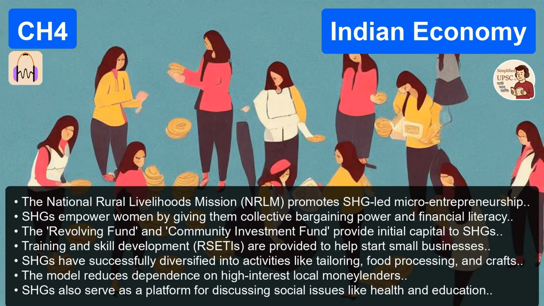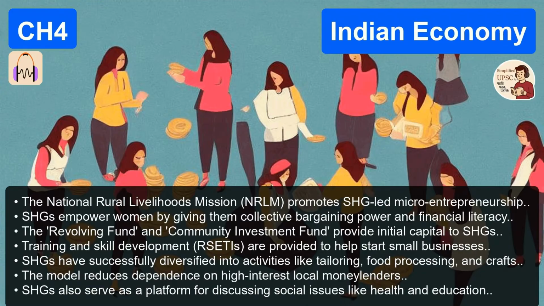What went wrong? The success of the SHG model attracted private, for-profit microfinance institutions, or MFIs. They looked at those 98% repayment rates and saw a gold mine. So they flooded the market with cash. They rushed in. And to maximize profits, they completely abandoned the slow, careful group-building process. They started aggressive, predatory lending. Almost like the subprime mortgage crisis in the U.S., but at a micro level. Very similar mechanics. They were pushing loans onto vulnerable people who couldn't afford them.